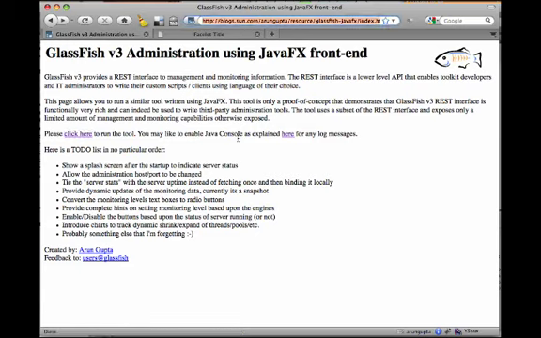To wrap up, you can go back to this URL and click here to run the tool. It shows you how to enable the Java console for your operating system. And there are a whole bunch of things that I would like to do with this tool.